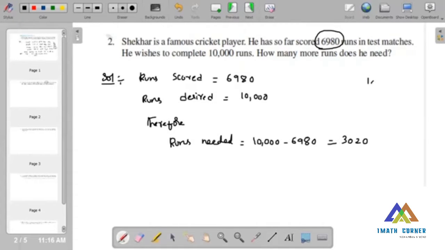Just we have to subtract. Let us check whether it is right or wrong. 6,980 for verification: 0, 10 minus 8 is 2. 0, 9 minus 6 is 3. So 3,020 runs he has left behind. I hope you understand this. It's a very easy problem. Now I am going to explain the third question.